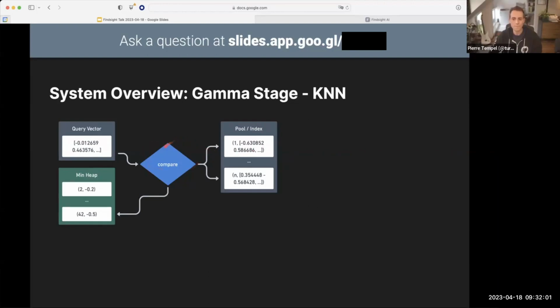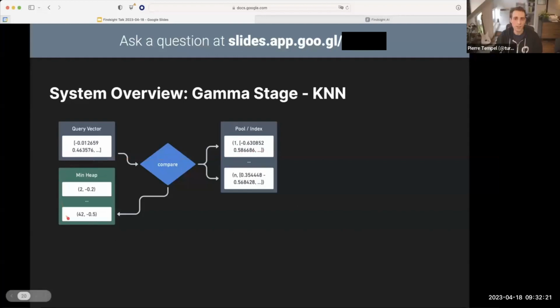And we compare them. And it's not really important what that comparison function is. It's a cosine similarity. The vectors are normalized, so they fall in the unit sphere. And on the unit sphere, the cosine similarity is just the dot product, which means that in the end, we just have to calculate the dot product between the query vector and each one of these vectors.